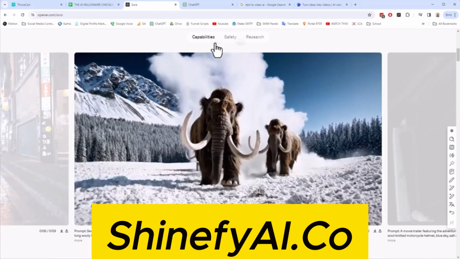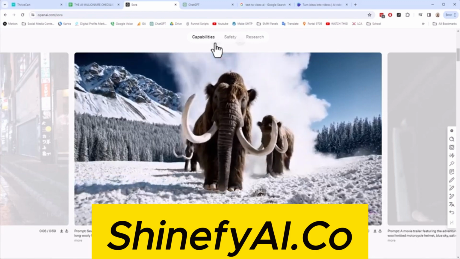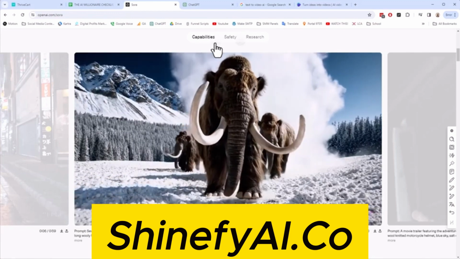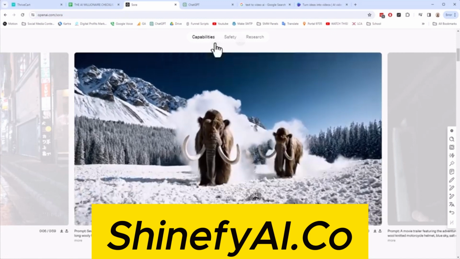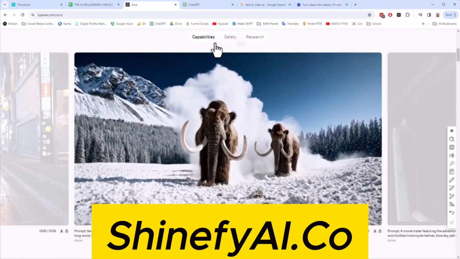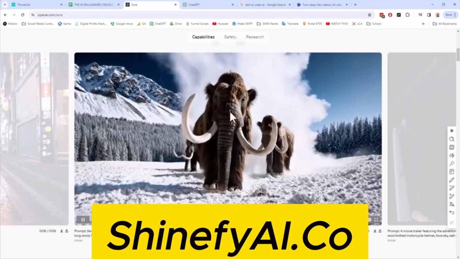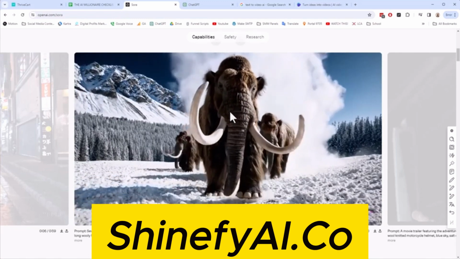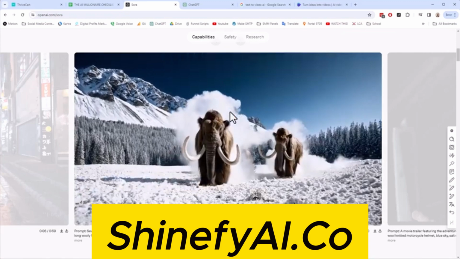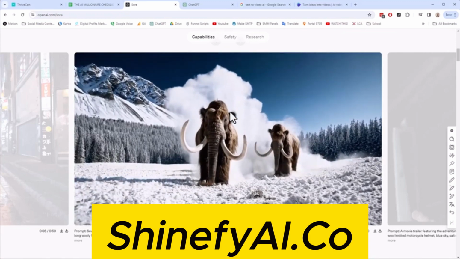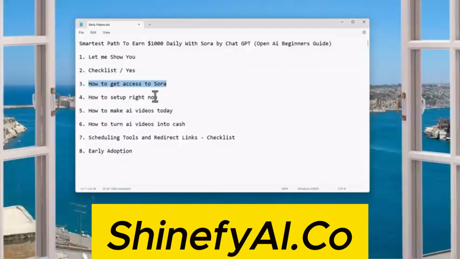There is no expected release date for this, but we can still already have a better current option, right? Now, Sora is going to be amazing, but since it's not available right now, we don't have to wait on it to become available to start making money. What we can do is get set up right now to get videos going, and that whole setup process is going to work the same once Sora comes out.